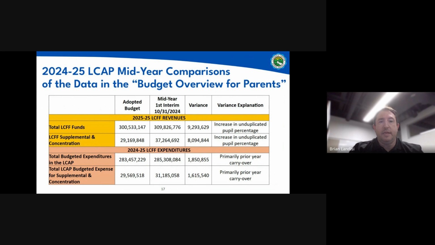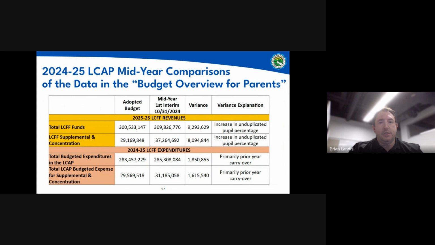When we looked at how that compares with the interim projection, which was at the end of October, there is a large variance, and you'll notice that it's up by almost 9.3 million. And this is due to the increase in our unduplicated pupil percentage. The unduplicated pupil percentage really has to do with a lot of the outreach and efforts that our school teams have done to identify students that fall into a number of categories of students that require extra support and how we want to serve them. So this variance is due to that increase, and we're very grateful to our teams for identifying students that we know can use a little extra support.